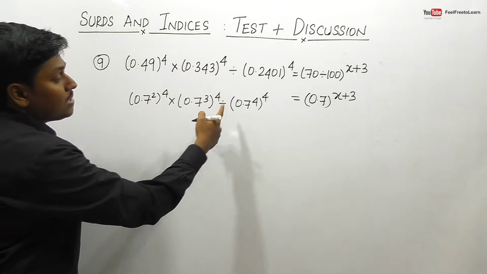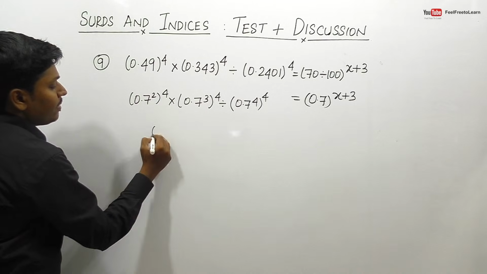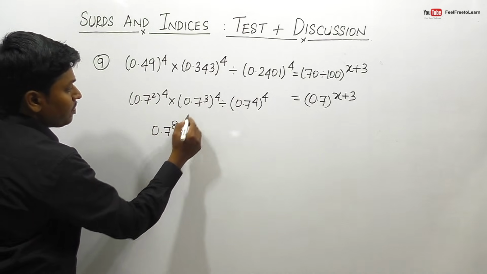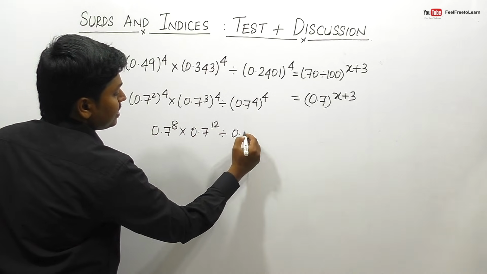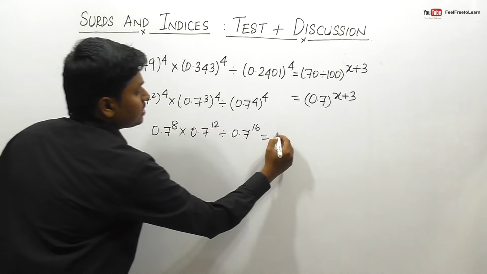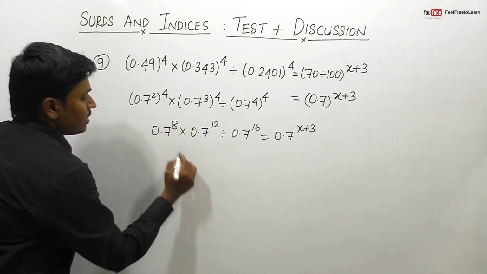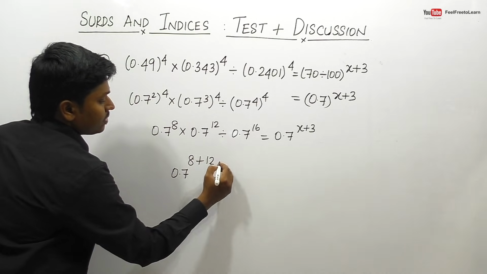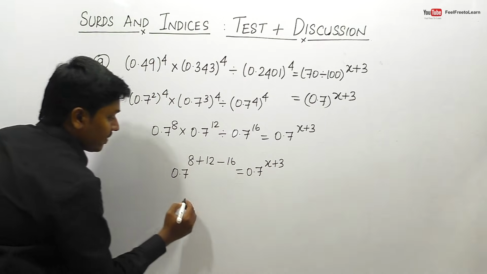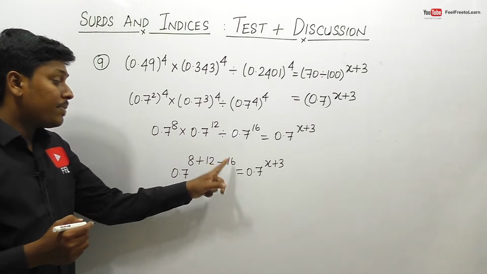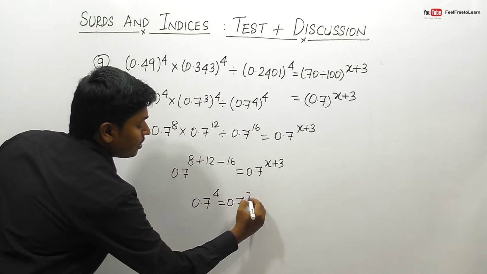So this can be done as (0.7^4) whole power 4, right? So I think 2 into 4 will be 8. So 0.7^8 into, 4 into 3 will be 12, 0.7^12, so 4 into 4 will be 16, 0.7^16 is equal to 0.7^(x+3). So friends, here it is 0.7^8, and here it is plus 12, so minus 16, is equal to 0.7^(x+3). So finally this can be written as 8 plus 12 will be 20, 20 minus 16 will be 4. So 0.7^4 = 0.7^(x+3).